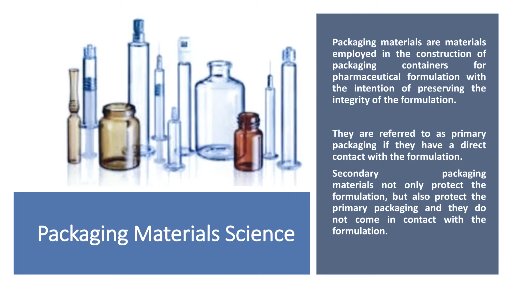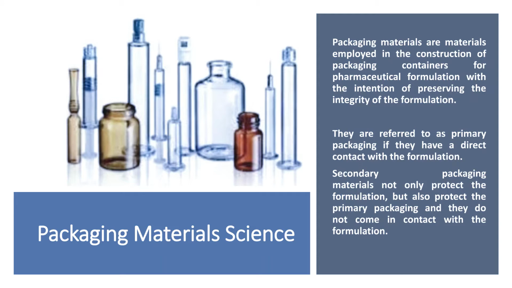Overall, when we talk about packaging material, three materials are widely used in the pharmaceutical sector for the different sorts of dosage forms, whether solid, liquid, or parenteral dosage forms. The materials are glass, plastics and metals.